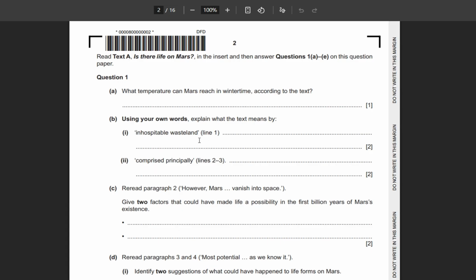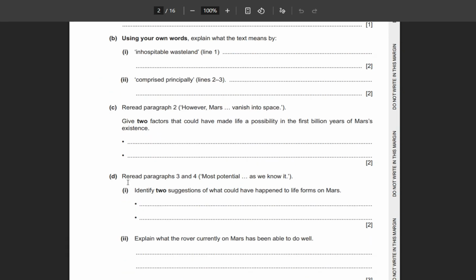Inhospitable wasteland. Wasteland means a deserted place, a place where nobody has gone before, or wasteland means a desert, right? Inhospitable means not friendly, and comprise means made up of, or principally means mainly. So try not to change the form. Form means if something is an adjective, write adjective there. If something is a noun, write noun there.